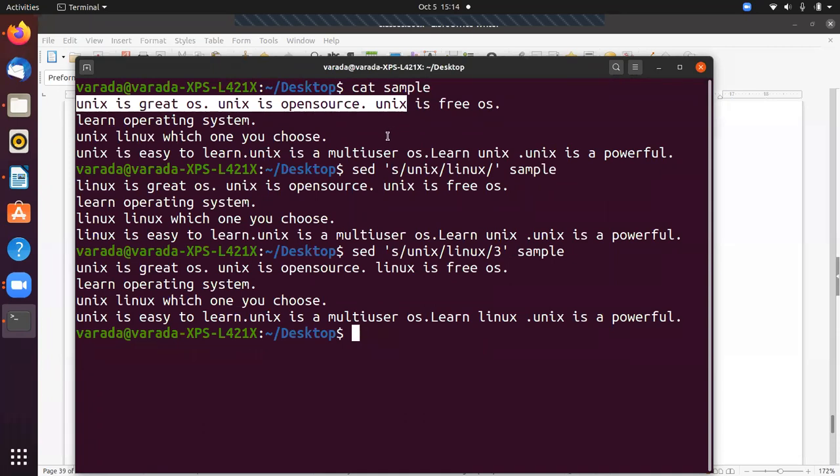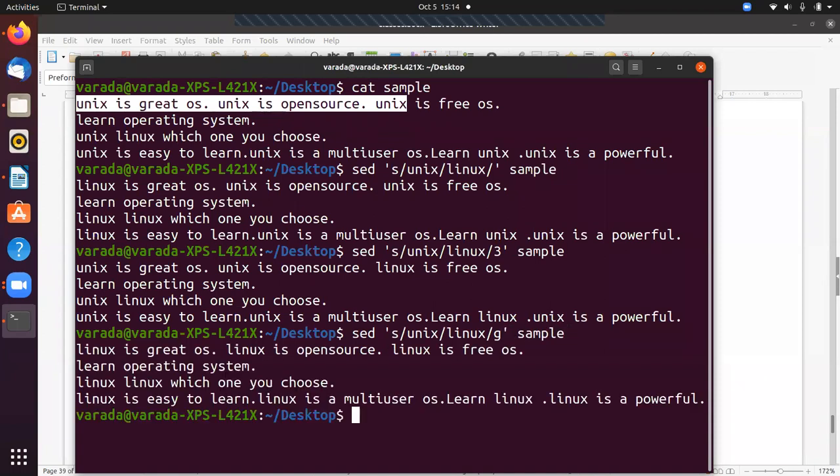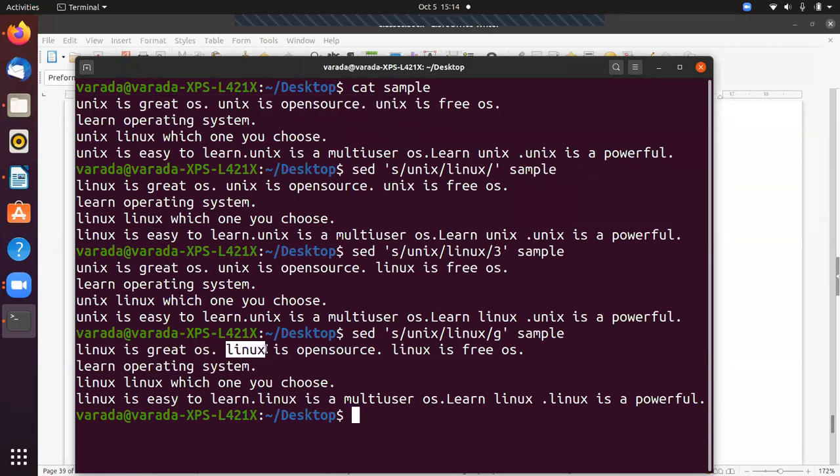The same sed command, single quotation, I want to substitute Unix with Linux. All means you can specify with g. After that you can give the file name sample. Now if you observe, all the Unix are changed to Linux.